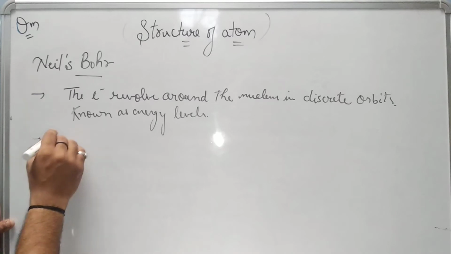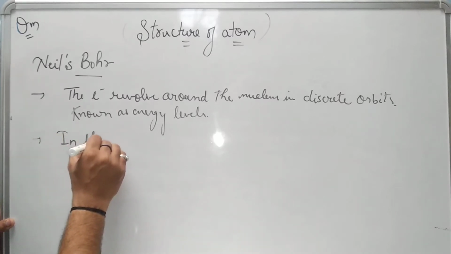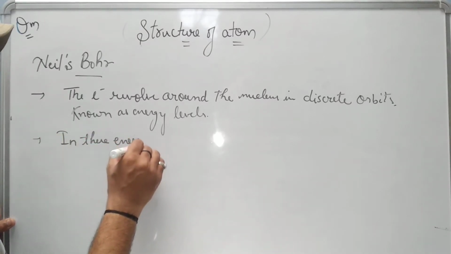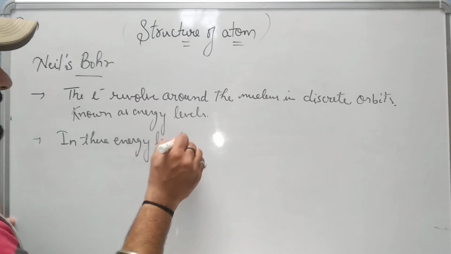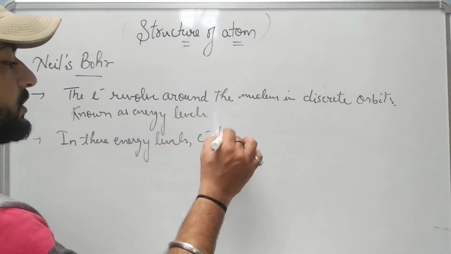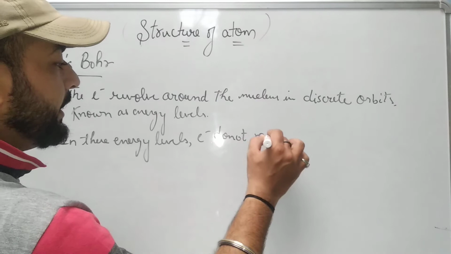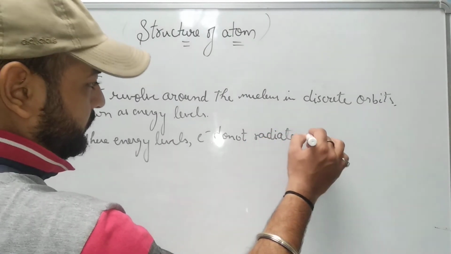Also, in these discrete orbits, or while revolving in these energy levels, electrons do not radiate energy at all.